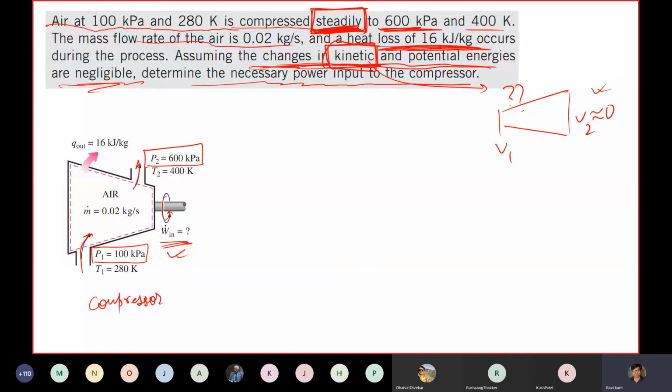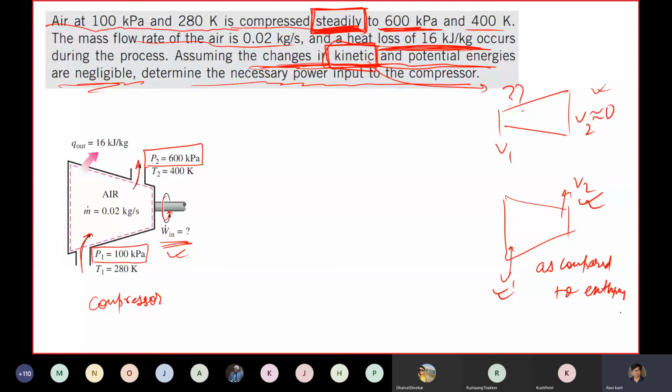The reason being, in compressors, in and out is happening, V1 and V2. Although some velocities are there, as compared to the enthalpy of the air or the substance, V2 and V1 are very small.